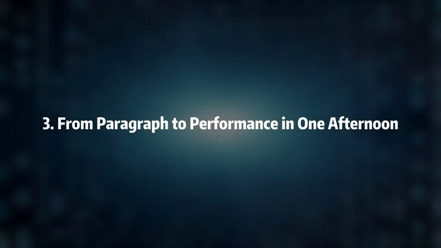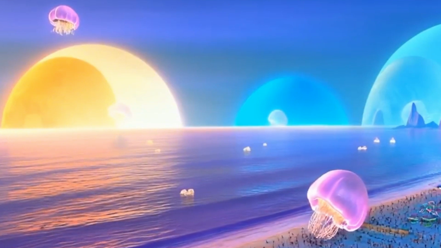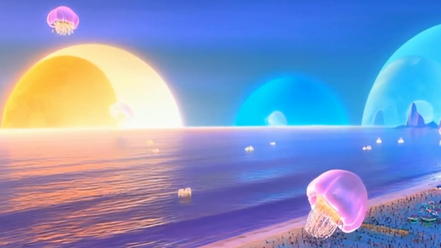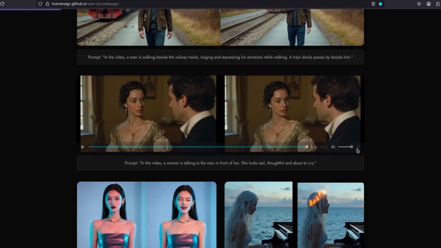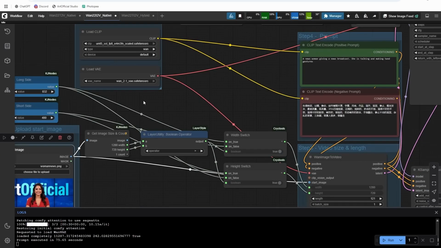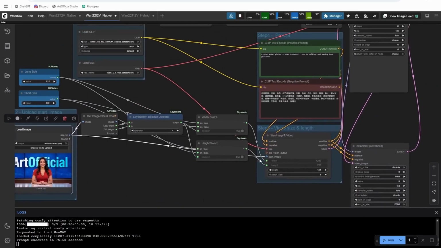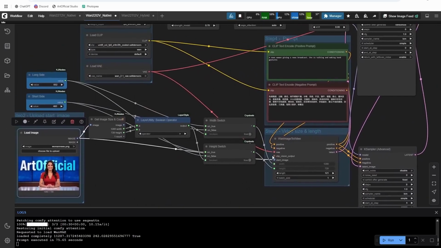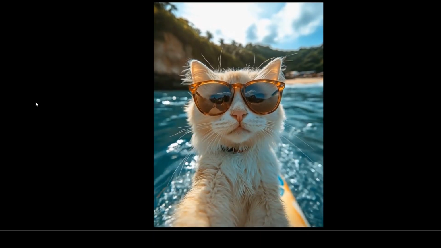3. From paragraph to performance in one afternoon. Start with a script you would be proud to read out loud. Record a clean narration in a quiet room. Choose a portrait that represents your channel's look, your headshot, a tasteful illustration, or a fictional brand character with consistent wardrobe and background. Feed the image and the audio to WAN-2.2 S2V, and you get a one-take host who maintains eyeline, tracks your cadence, and never asks for makeup or a second try. Pair it with screen capture or B-roll, and you've got a complete segment.